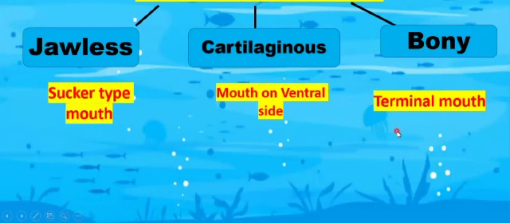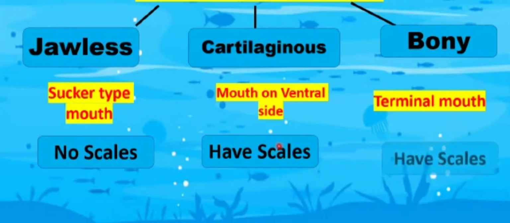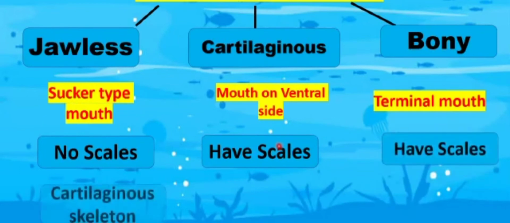So now we come to the next characteristic, which is about the scales. The jawless fishes do not contain scales. Their body is not covered with any type of covering, that is, scales. Whereas, beta, the cartilaginous fishes have bodies covered with scales. They have scales. It is the same in the case of bony fishes, they also have scales.